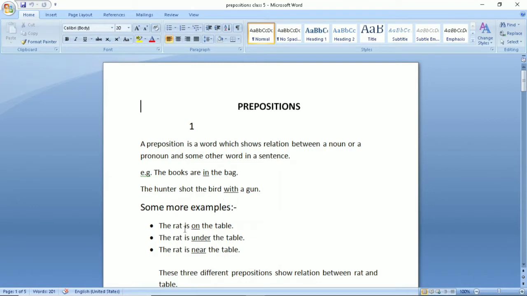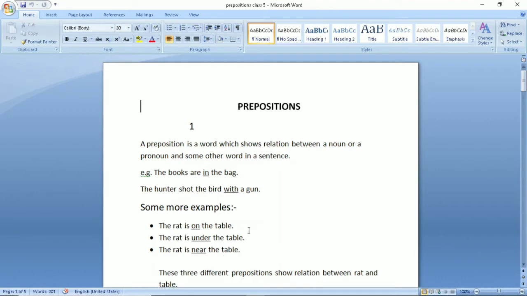Some more examples. The rat is on the table. Students, you can imagine very well that a rat is on the table. Next sentence, the rat is under the table. Here the preposition is under, it shows that the rat is hidden under the table. One more sentence, the rat is near the table. Now the preposition near shows that the rat is somewhere near the table.